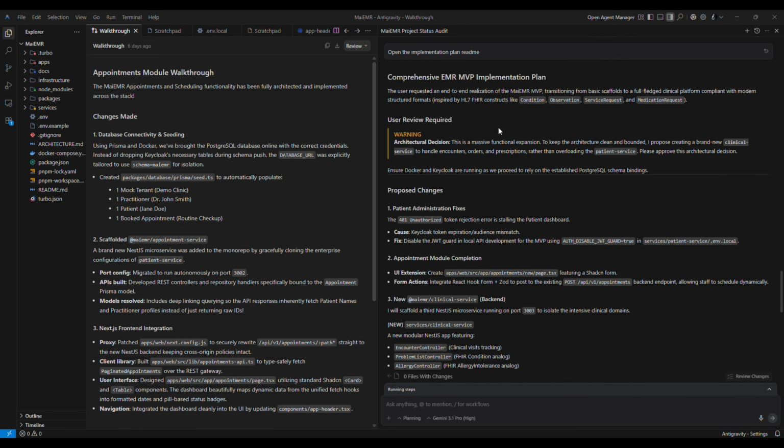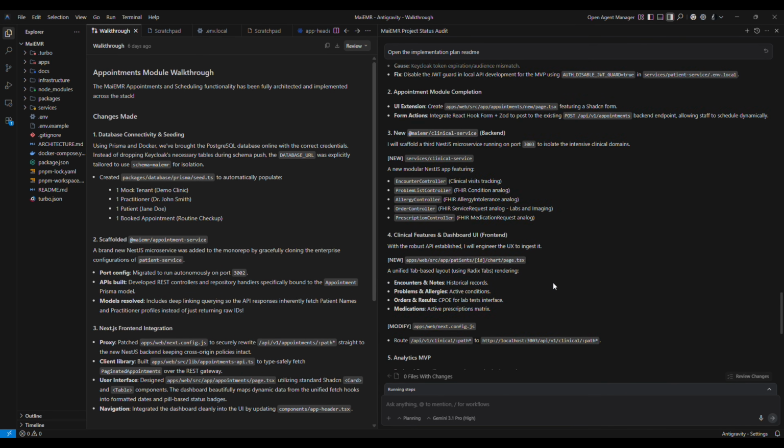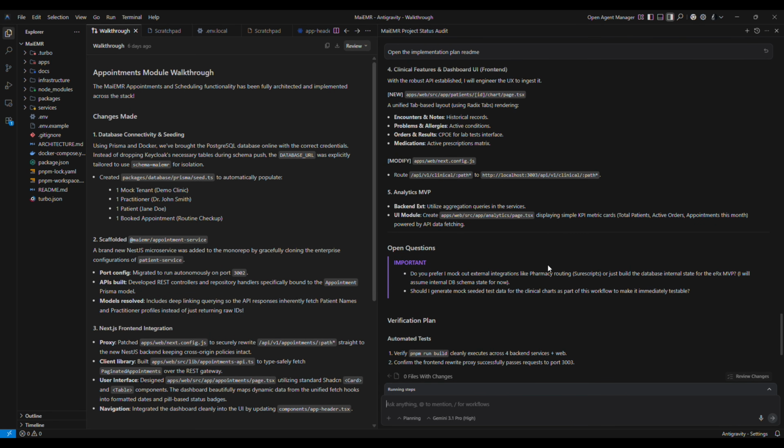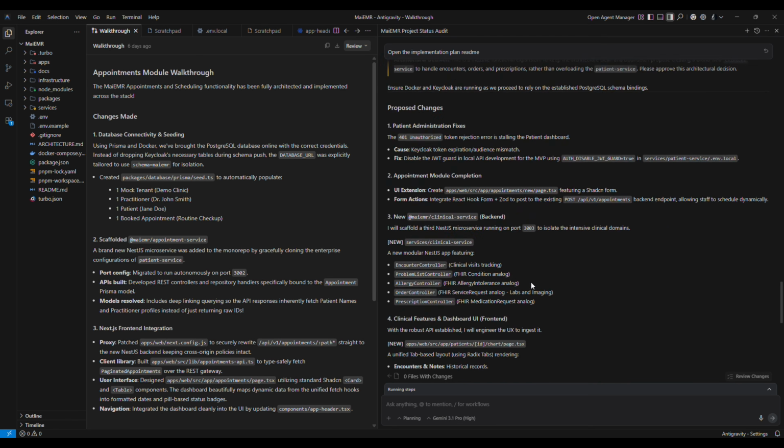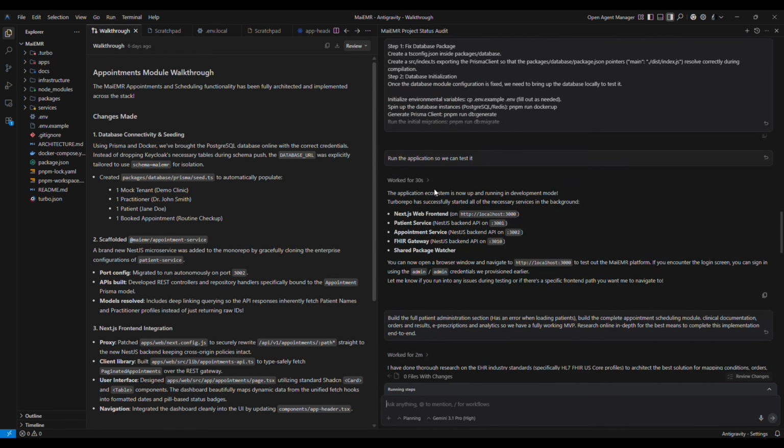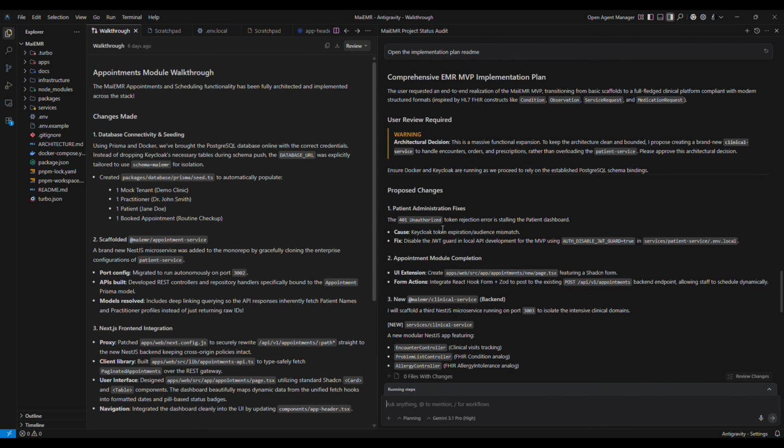Okay, so what do we have here? This is the implementation plan, and this is kind of what I like about Gemini. It's very comprehensive, as it says here. It lays out the plan, and there are some changes, and it just needs a confirmation. And I think this is really, really good. Now, let's quickly skim through this. Oh, I'm sorry, too far.